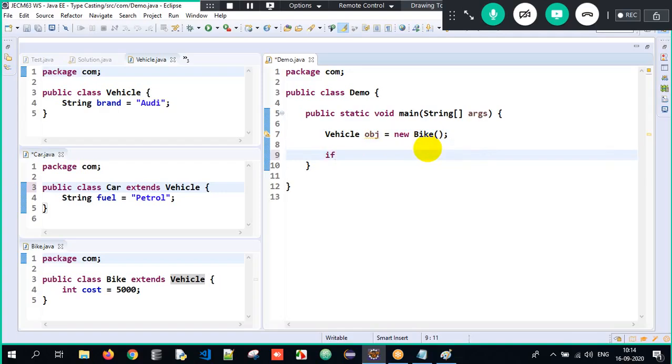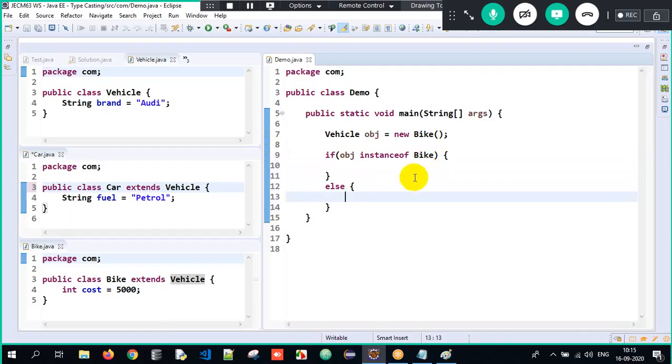So if obj is an instance of Bike, what does it mean here? We have to access the properties of Bike here. We can directly write else also, doesn't matter. See here, new Bike. A Bike object is stored into obj. So obj is storing a Bike object. Is the Bike object an instance of the Bike class? Is the Bike object having the properties of the Bike class? True. So we have to downcast this obj to a Bike type reference here.